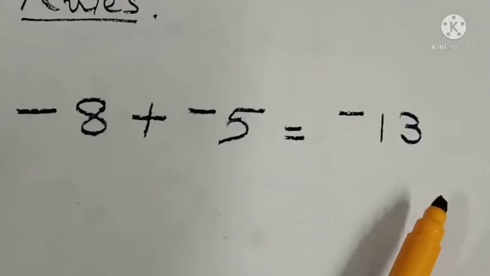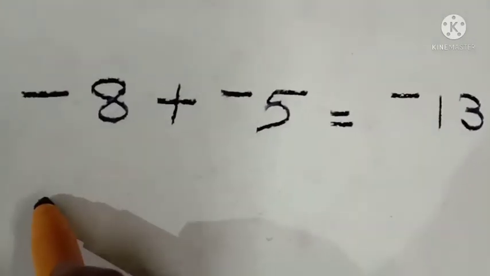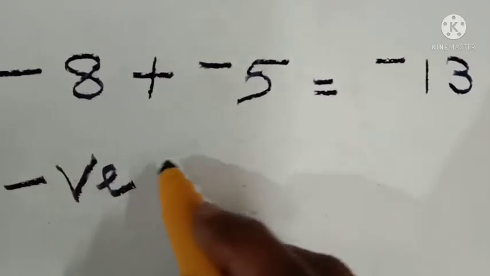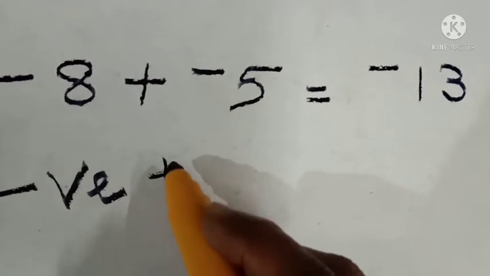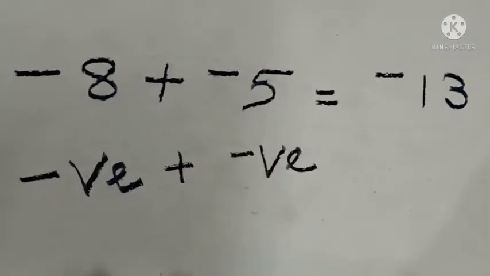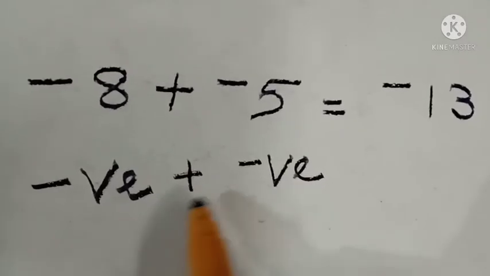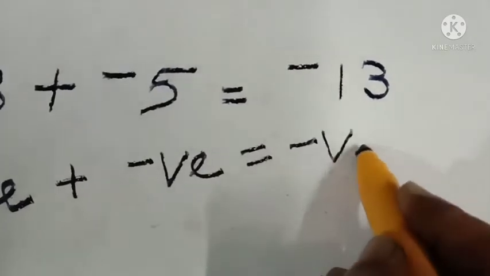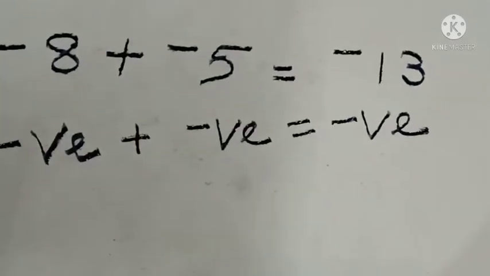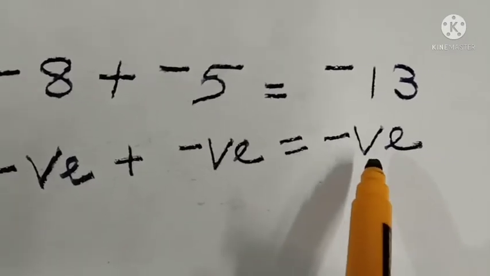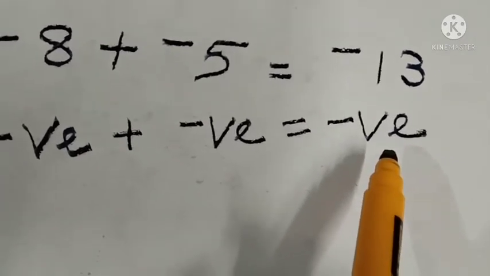Most of you are doing like that. Don't do that. What you have to understand is, if a negative integer is added with another negative integer, if we are adding two negative integers, the answer will also be negative.